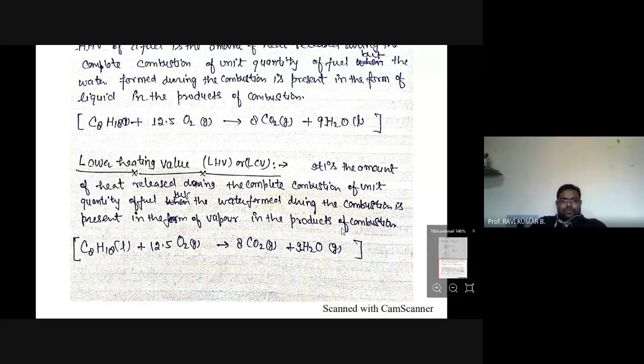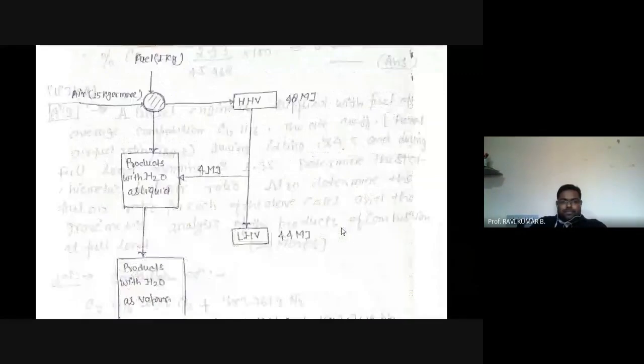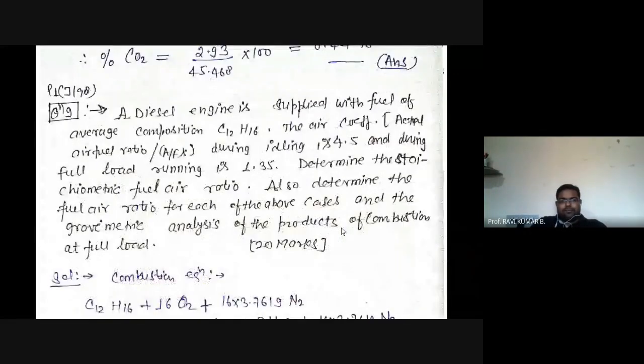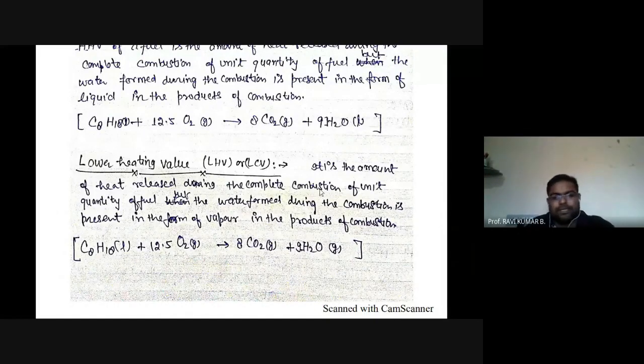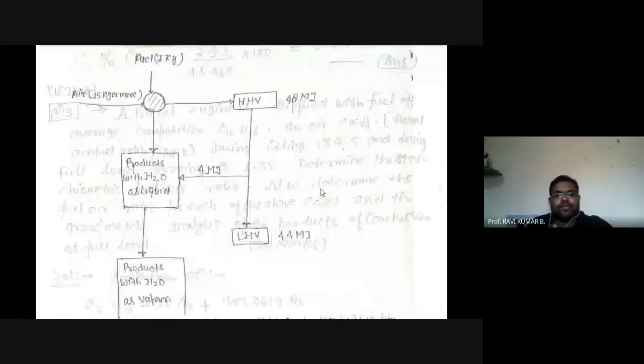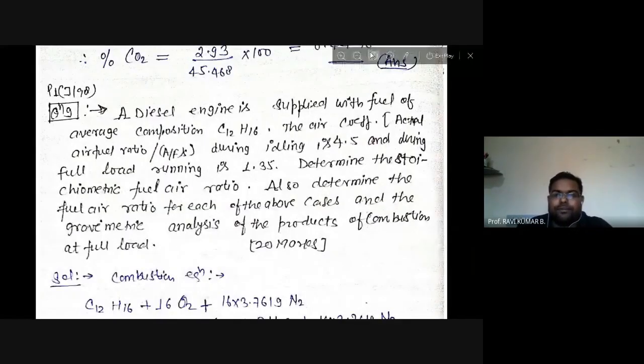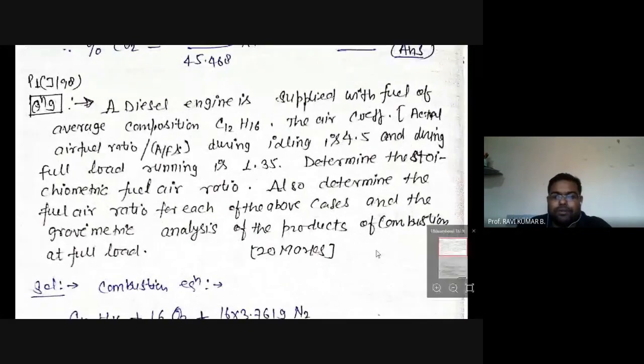Based on the formula that I gave you, CnHm plus (n plus m by 4) O2 gives CO2 and H2O. We are going to see some numerical applications of it. Those are very, very important. So just have a look at the first numerical problem. You have to solve along with me. If you have a calculator with you, it will be easy to verify the answers. So let's look at this screen.